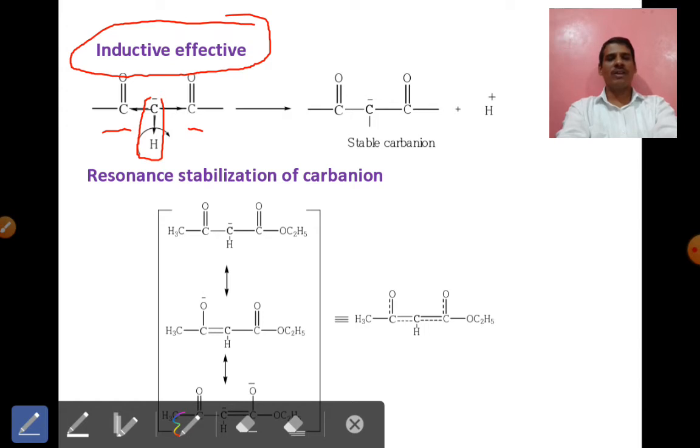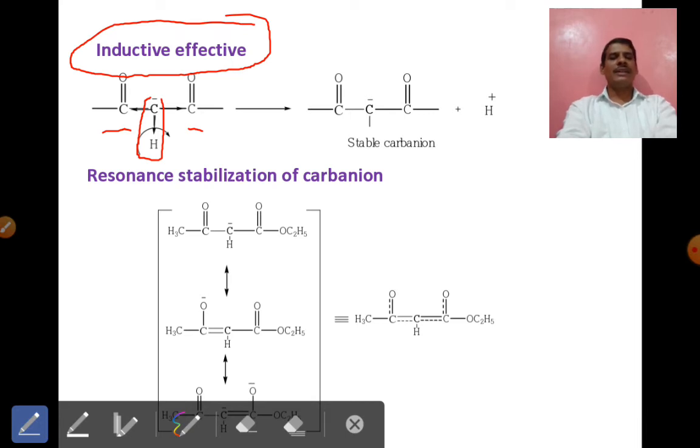Hence the electron density is going to decrease on that particular CH2 group, and the CH2 group becomes more and more acidic in nature, hence it can immediately donate the proton. Hence the CH2 is more acidic in nature as compared to the CH3.